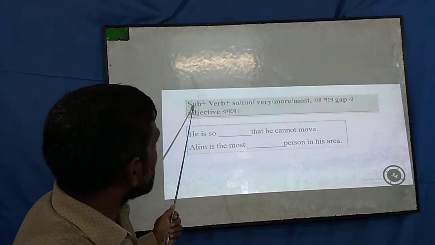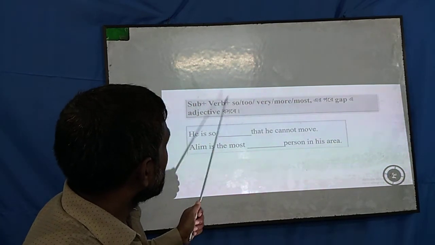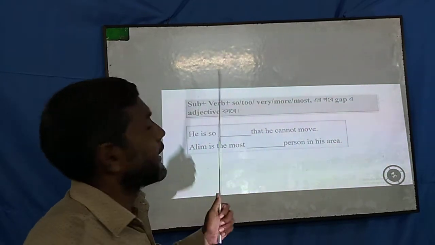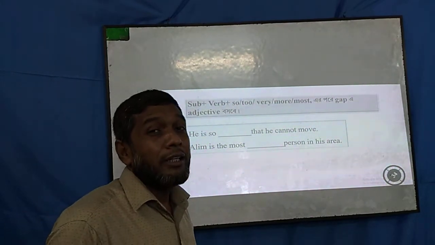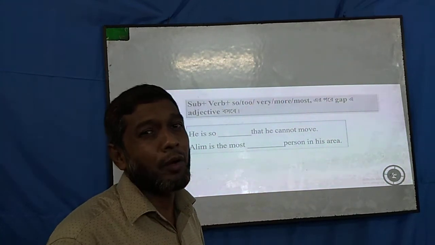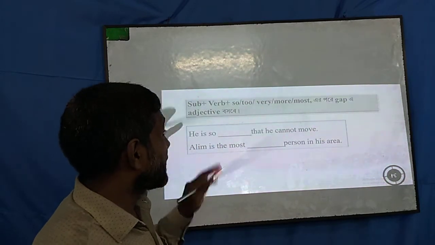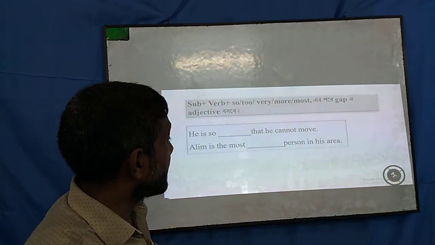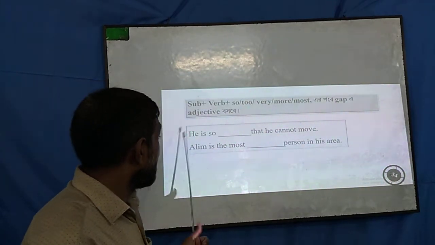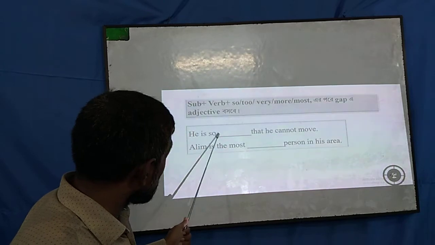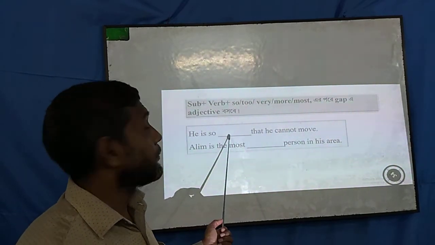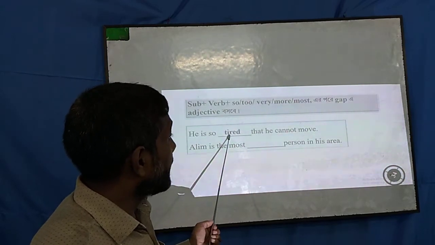So here if you look at the structure, subject plus verb, then so or too or very or more or most, after these if there is a gap, an adjective will sit. So dear students, in my previous classes perhaps I showed you the places for noun, for adverb, for verb, for preposition. Just now I am trying to show you the places in a sentence where an adjective can be used. So according to this structure, he is so, and again there is that, so this place is fixed for an adjective. So you can fill in the gaps by using an adjective.